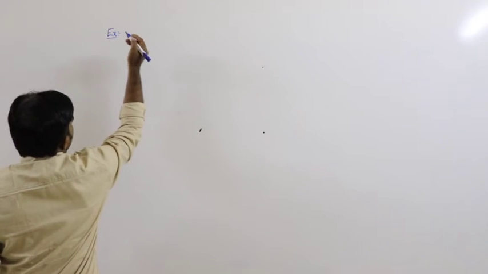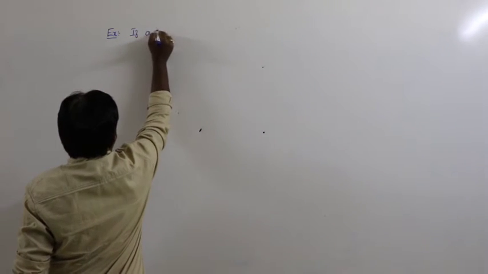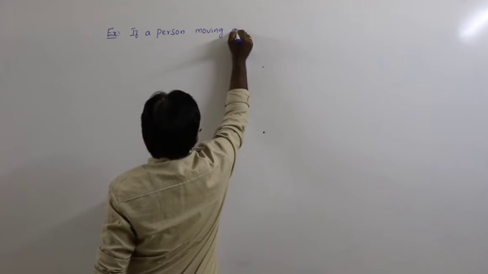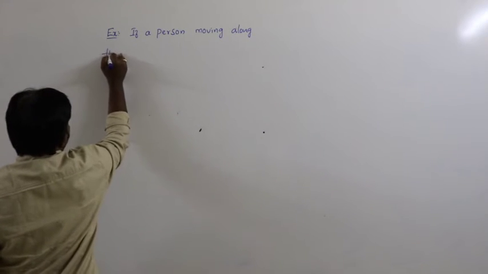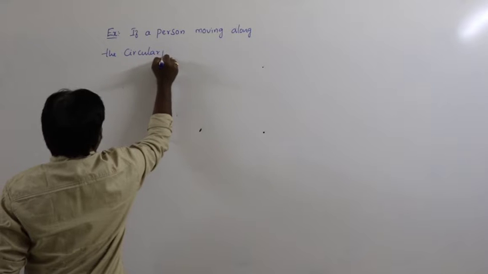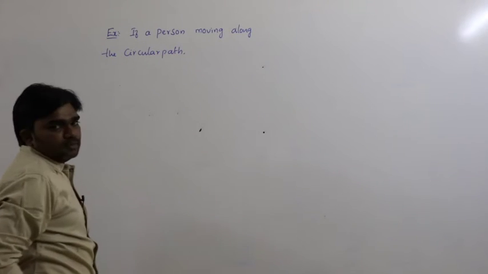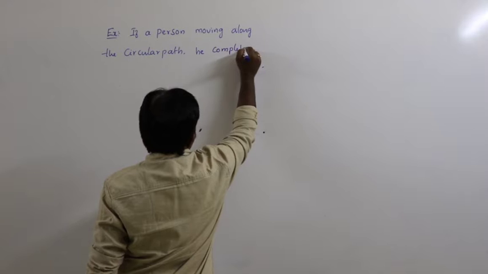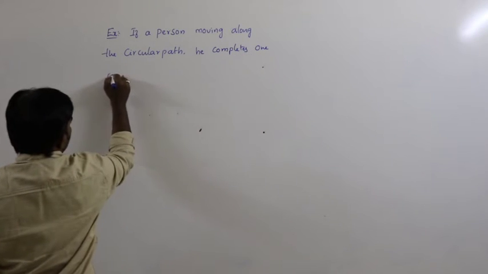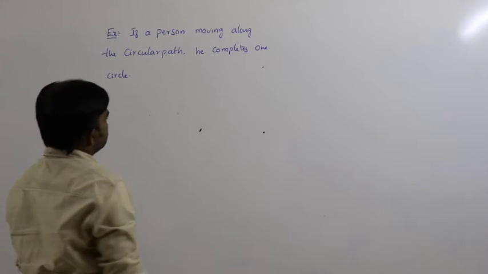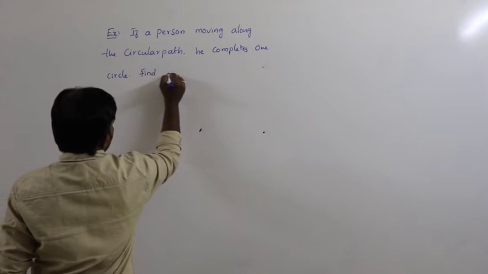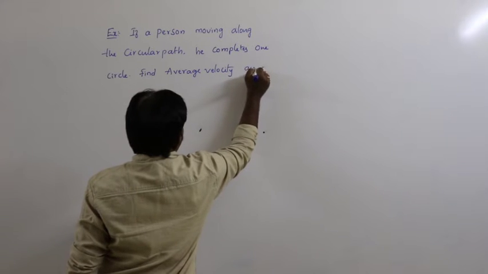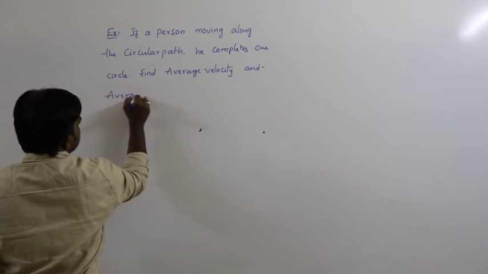For example, if a person is moving along a circular path and he completes one circle, then find the average velocity and average speed.